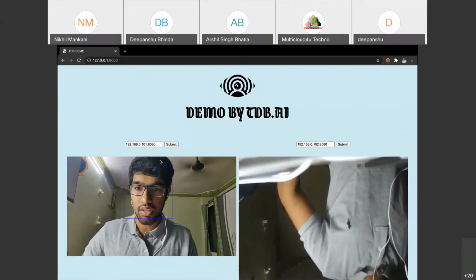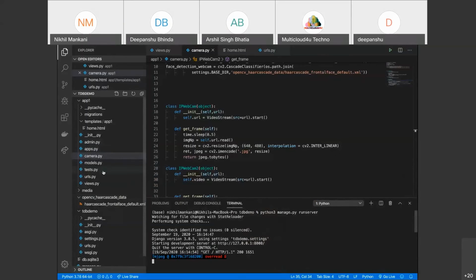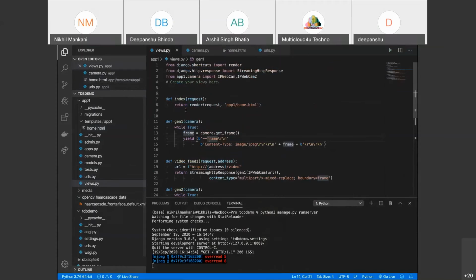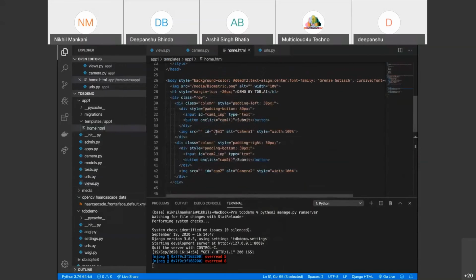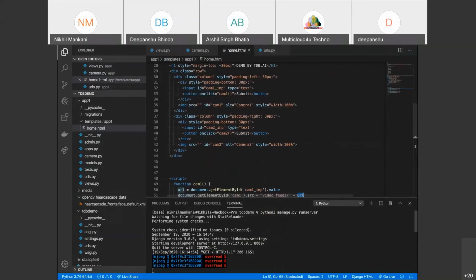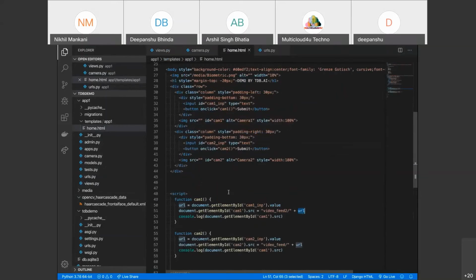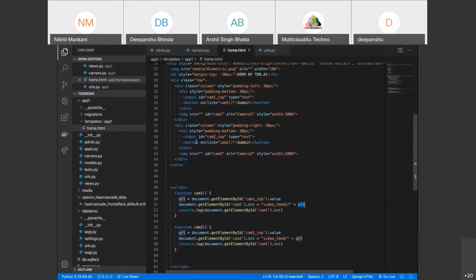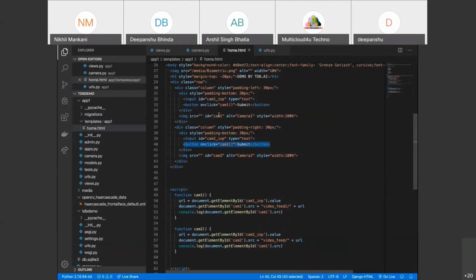Now let us explain the flow. We have made two functions for the two different cameras. First it goes to urls.py, and then we render an HTML page, which is home.html, and it goes to this image. We have specified that whenever you enter a URL in the input box and press the submit button, the camera one or camera two function will be called respectively.